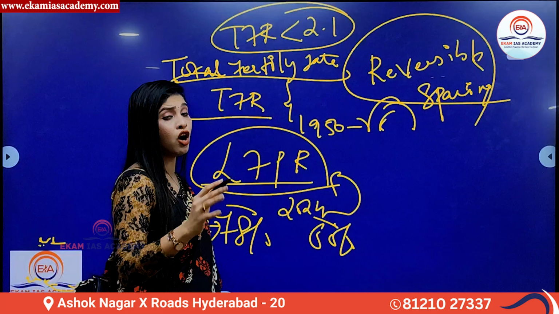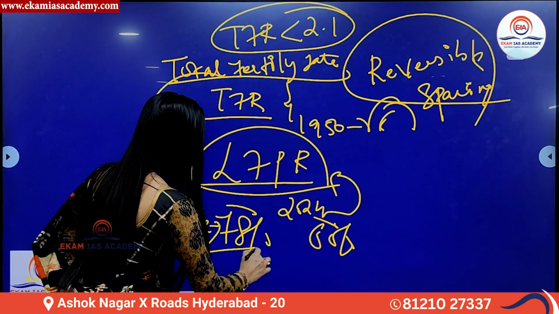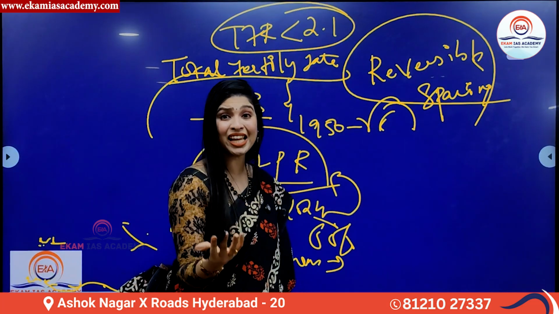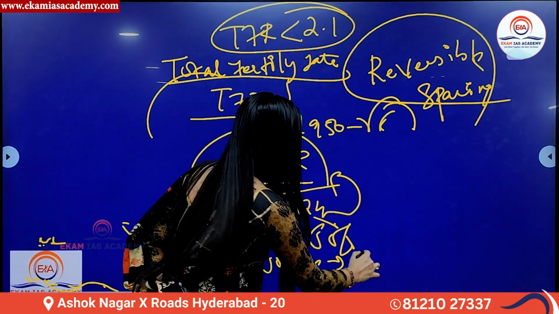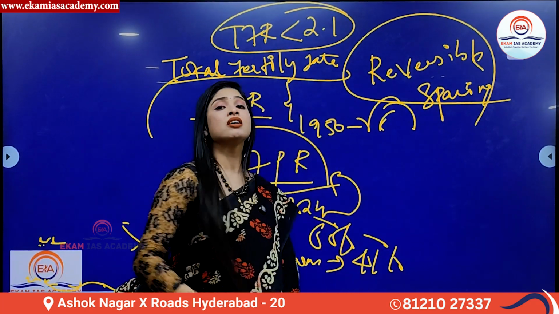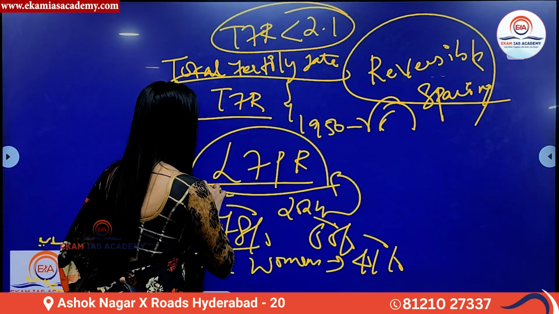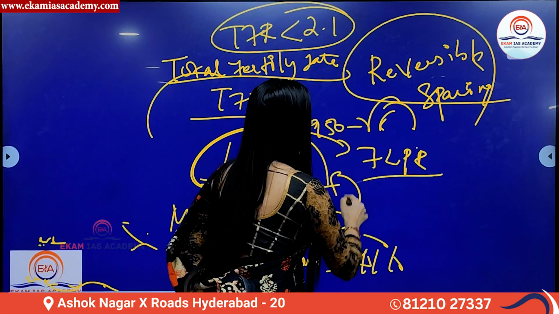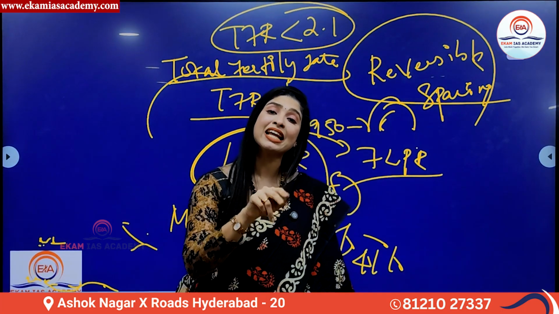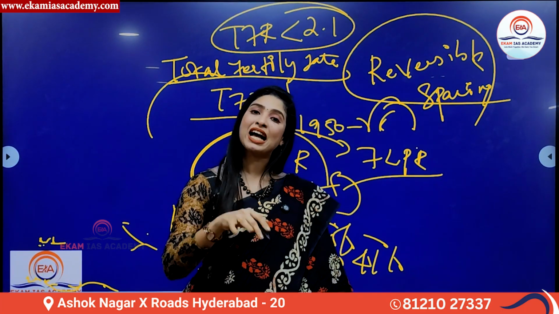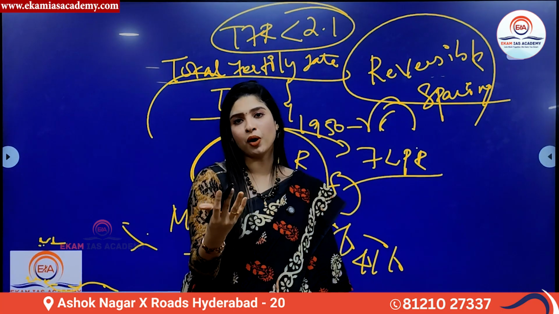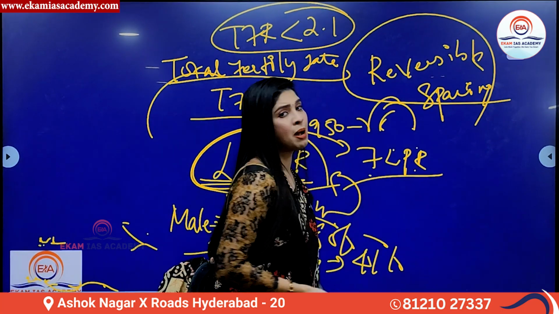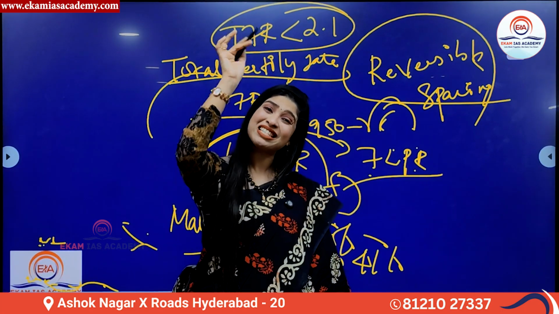The number of people working or looking for work has become 78%. Whereas for women or females, it has also increased, which is a very great thing. It has become 41%. So previously, if you see, this was not the case. Now, to talk about the female labor force participation rate, FLPR, that is the percentage of women who are in the labor force, who are actually working or who are looking for work. When it comes to females, it is called female labor force participation. It has been previously declining.